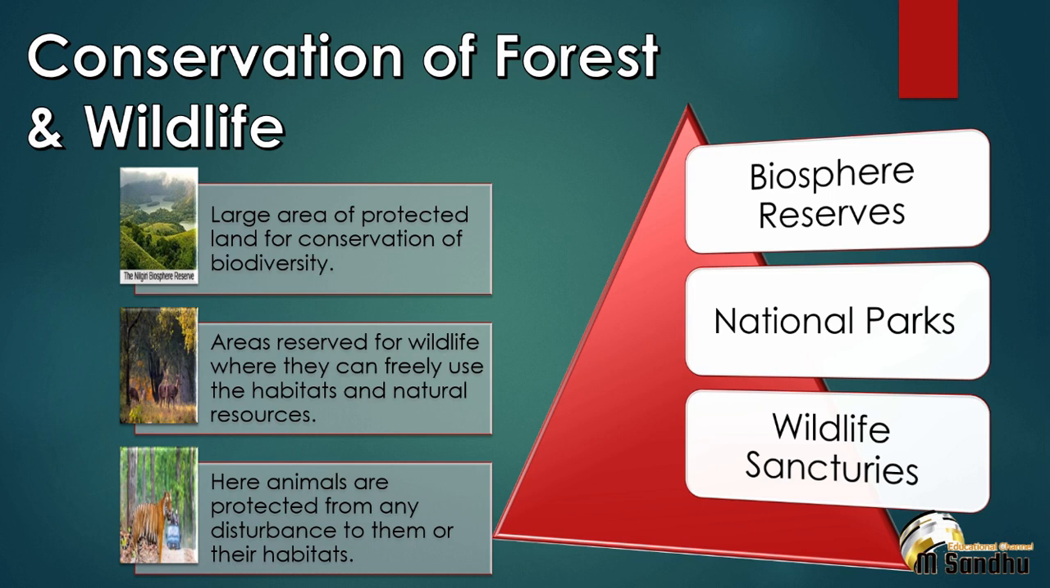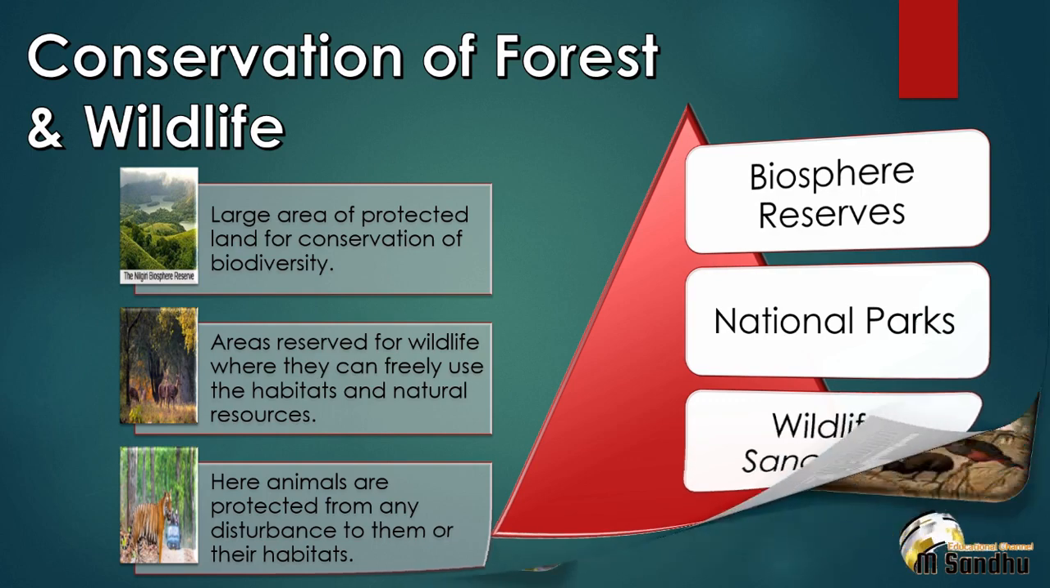Now coming to the examples of biosphere reserves, national parks and wildlife sanctuaries. Biosphere reserves are Nilgiri Biosphere Reserve and Nanda Devi Biosphere Reserve. National parks are Sundarban National Park, Ranthambore National Park and Kanha National Park. Wildlife sanctuaries are Kesar Bagh Wildlife Sanctuary and Gir Wildlife Sanctuary.